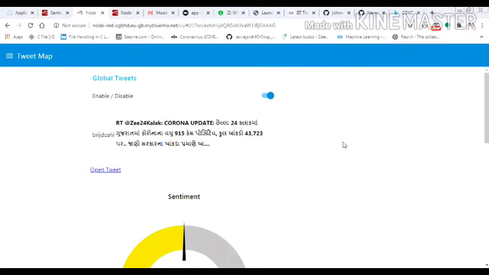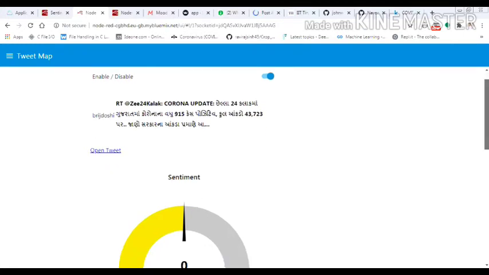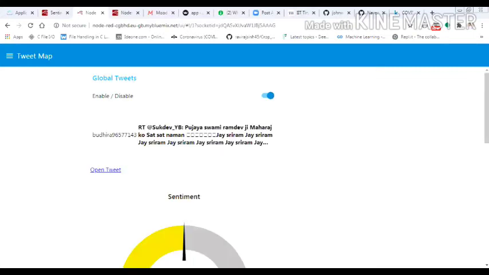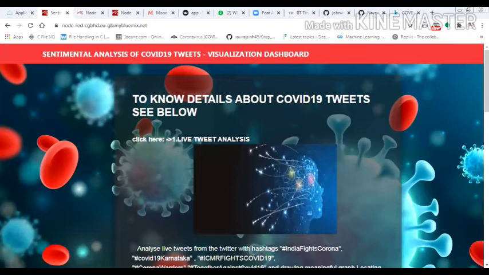Let's wait. We set the time limit for each tweet to 10 seconds, so after every 10 seconds it will show a new tweet. Also, we take the tweets from all over India, so the language is not only English, it is also Hindi, Marathi, Gujarati, Telugu, all languages. For now, it is only 2 tweets. The fourth tweet is positive, so it is showing green color. Here you can see almost all are gray color.